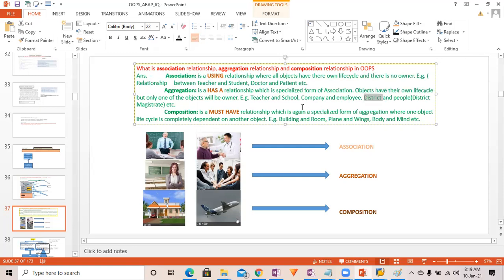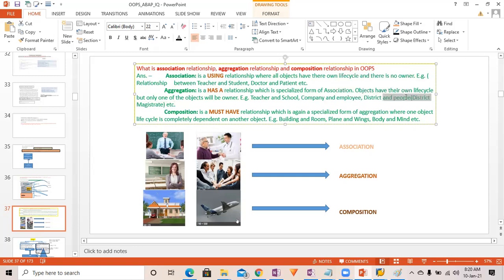So meaning over here there is no both side. A school has a teacher, but a teacher does not have a school, right? Company has an employee, employee does not have a company.